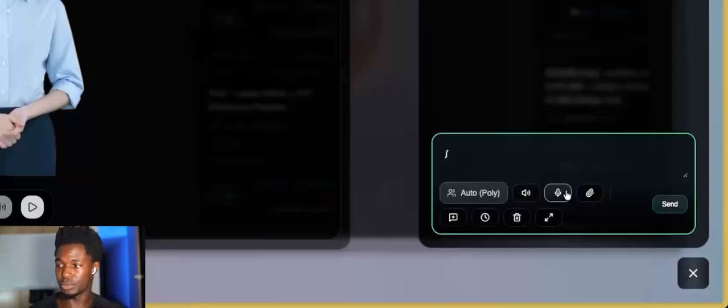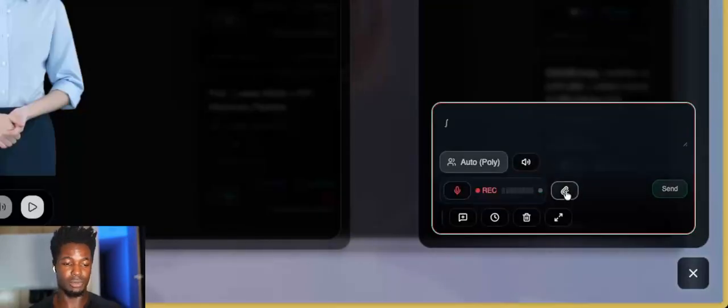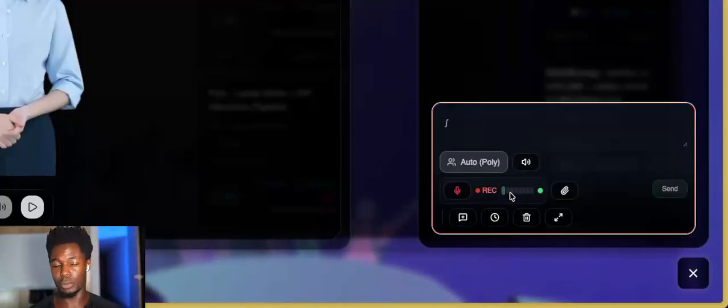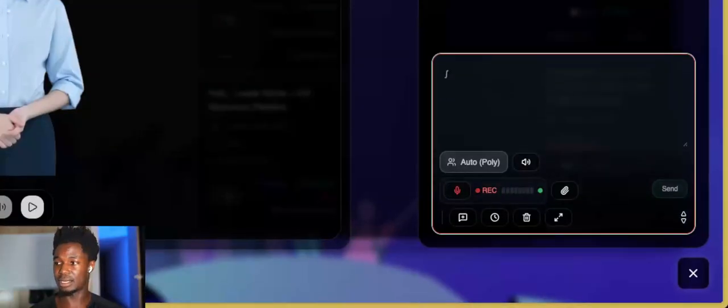For example, transcription actually works, and we can have it live transcribed here. There's also this feature where you can expand and decrease the chat window. This one allows you to expand, delete chat history, create a new chat, and attach files, right?